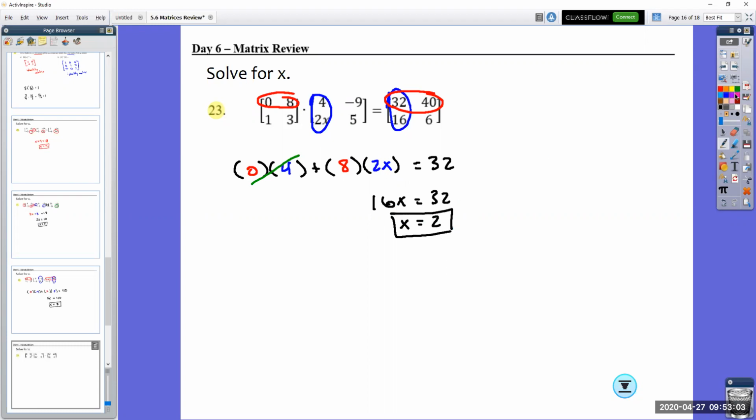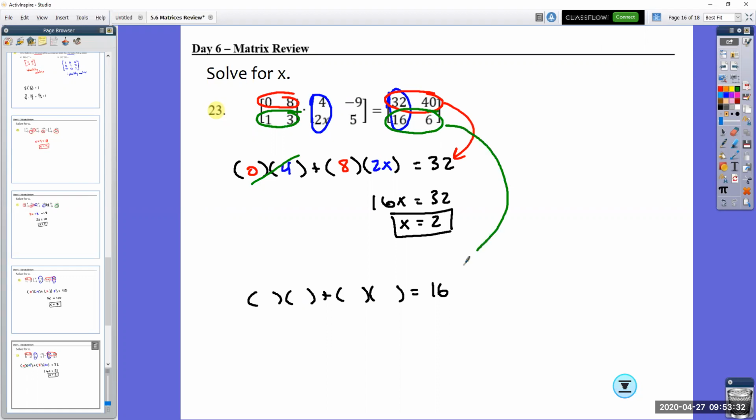Now I did say that we could also use that second row. I just want to show you what that would look like. We set it up the same way. We'll get the same answer. If you get different answers, it means that you made a mistake somewhere. Notice here though, we're using a different value on the end. Different here.